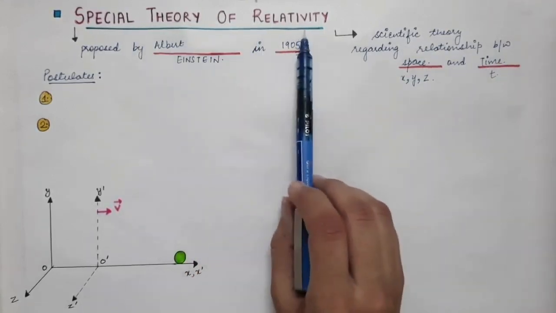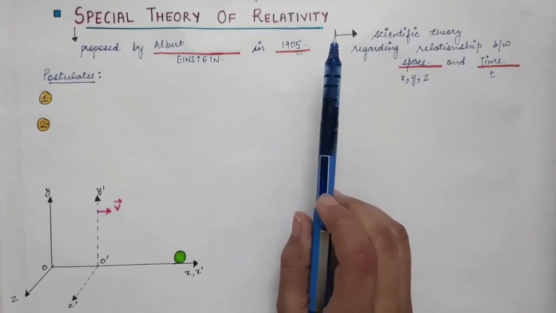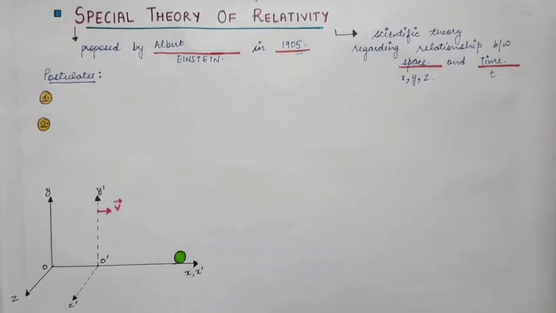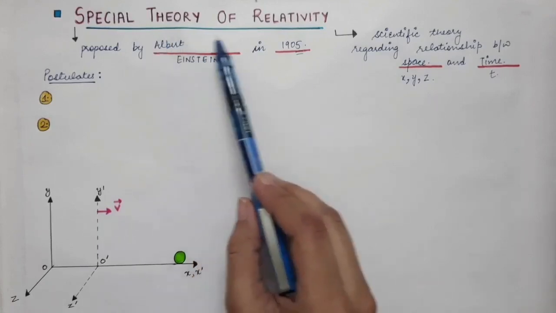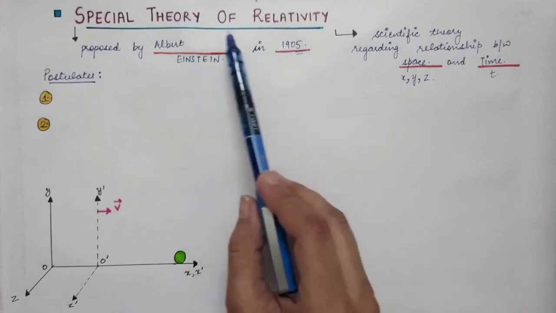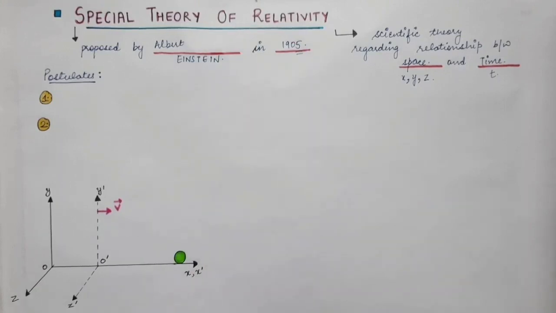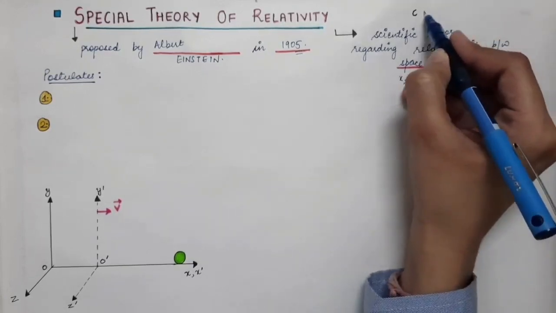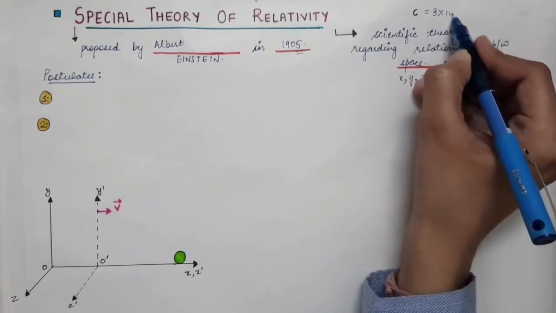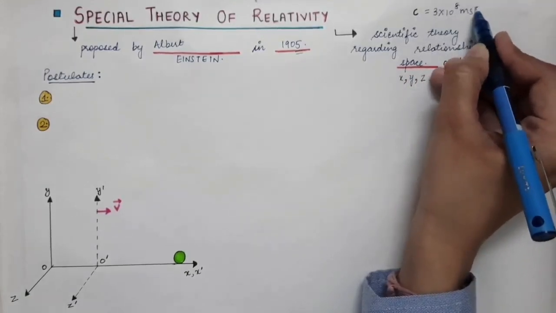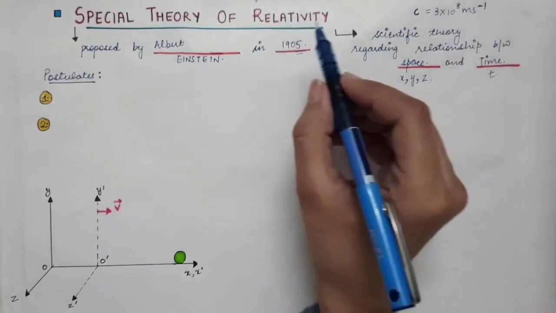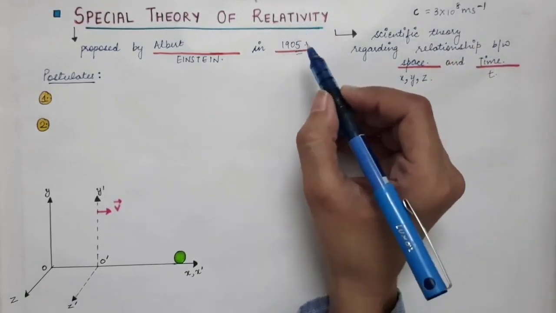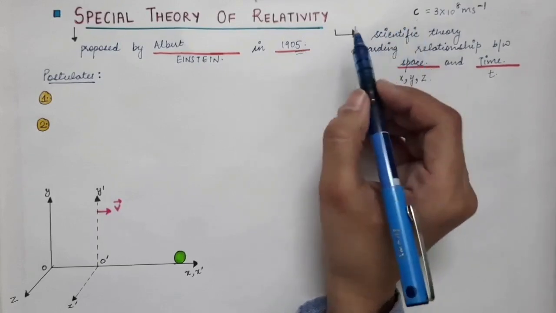Now this theory comes into picture when the velocities of the objects are very large, or you can say they approach the speed of light. We take the help of this theory when the velocity of the objects approaches the speed of light in vacuum. The speed of light in vacuum is represented by c and it is 3 into 10 power 8 meters per second. So we must use this theory when the velocity of the objects approaches the speed of light.